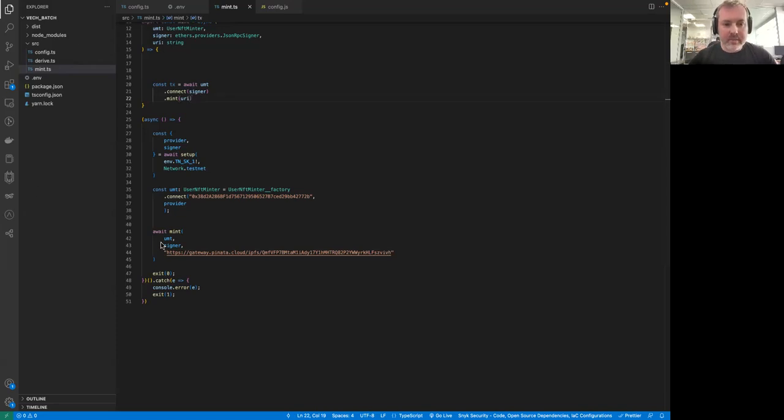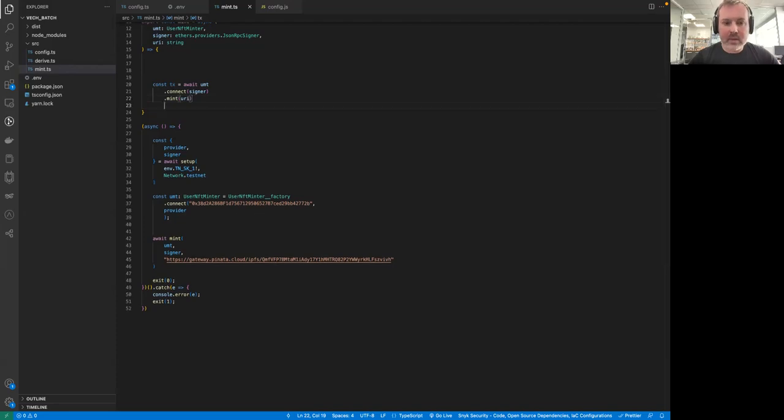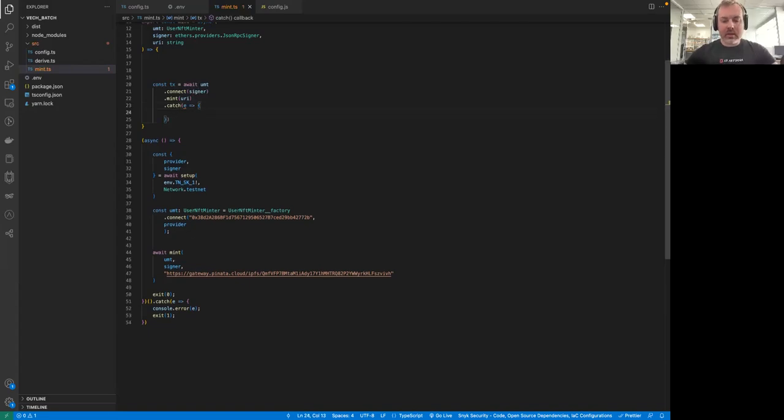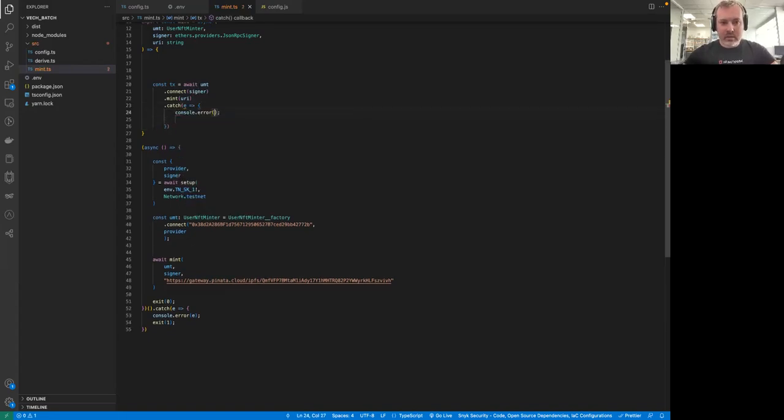All right, so it seems like we have provided all the necessary parameters to the minting function. And let's see what else we're missing. But just in case something goes wrong, let's actually catch an error. Okay, let's catch an error like this. And let's also create an internal callback function. So in case there is an error, we will see it in the terminal.